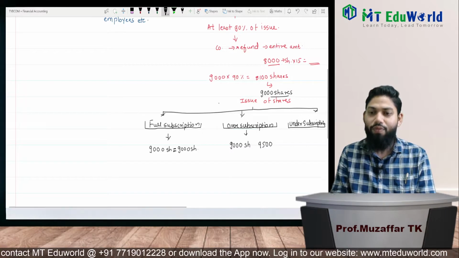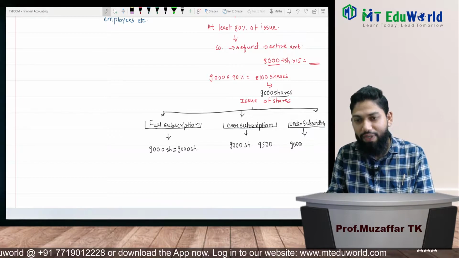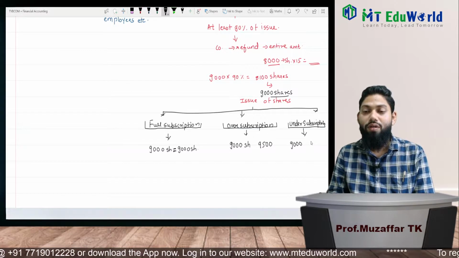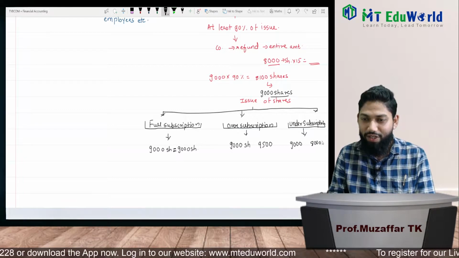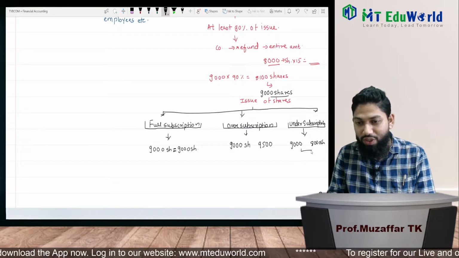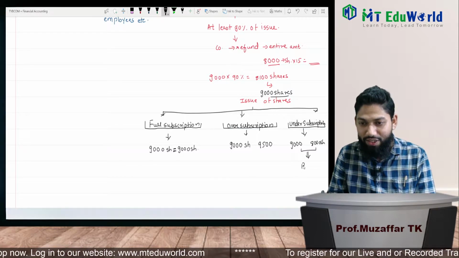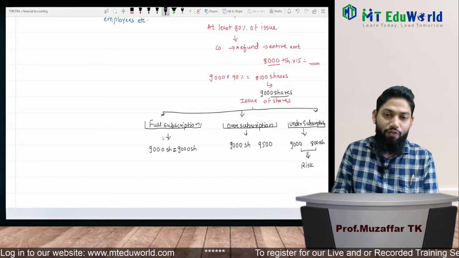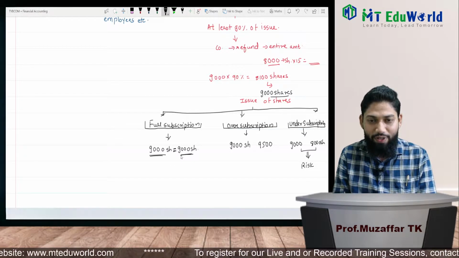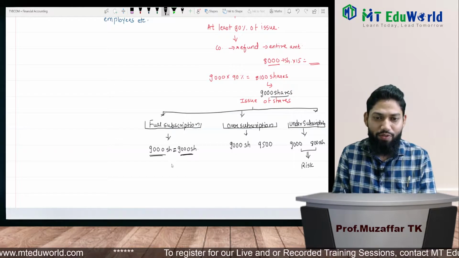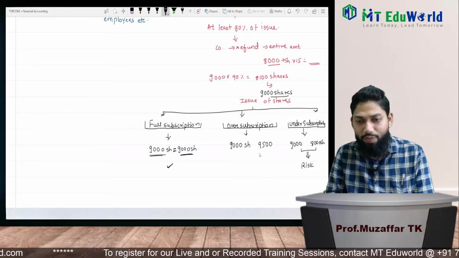Under subscription, our requirement was 9,000, but the public subscribed and applied only for 8,000 shares. So this situation is under subscription, and here we have a risk. If 9,000 shares were required and we got applications for 9,000 shares, then it's always full subscription. No problem, we will issue the shares. There is no risk attached to it. Over subscription, it is good.